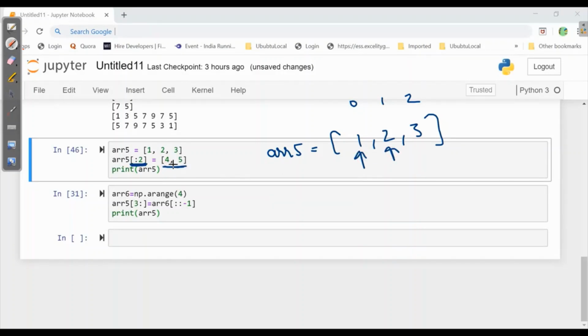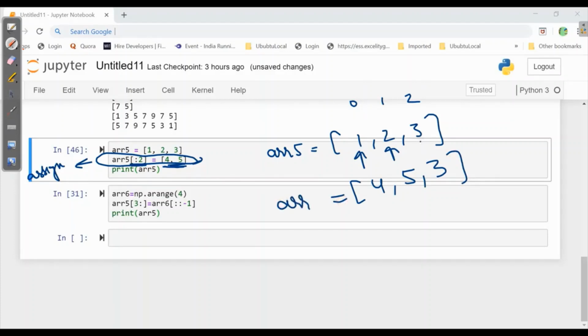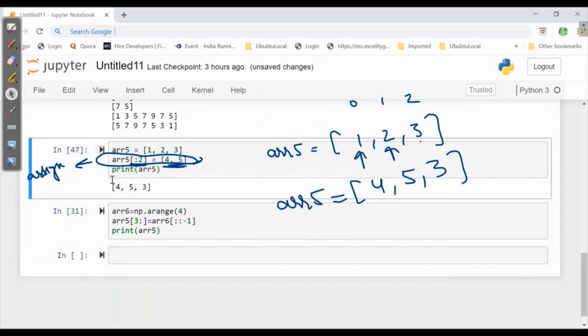This is an assignment. So here it is saying to include this 4 and 5 instead of 1, 2. So here it will write 4, 5 and will copy 3 as it is. So now what is our ARR 5? 4, 5, 3. So when we run this, we got the same.